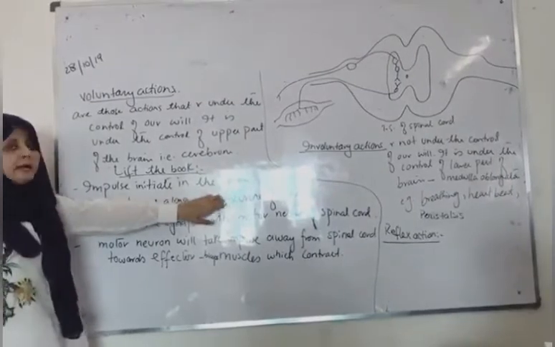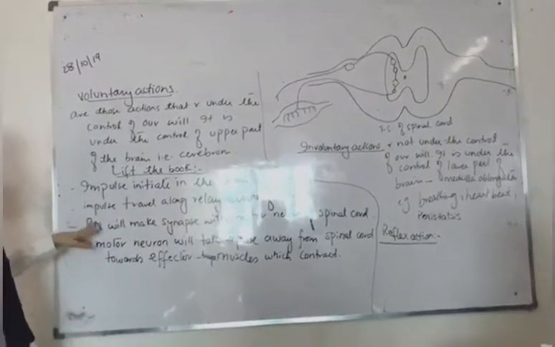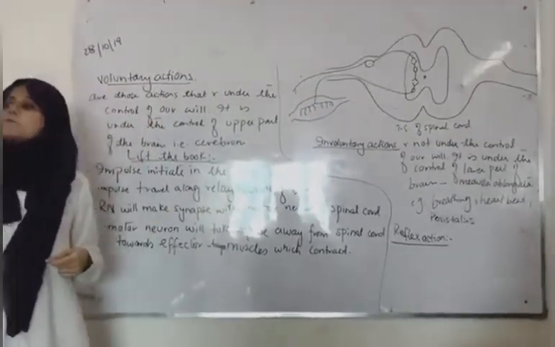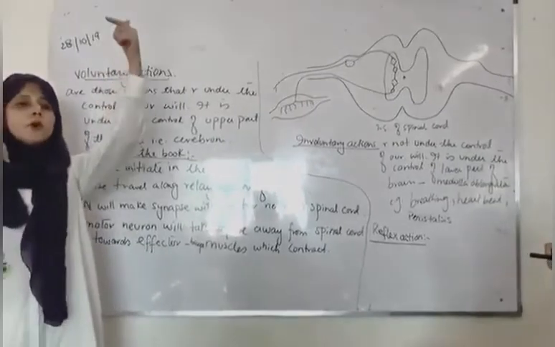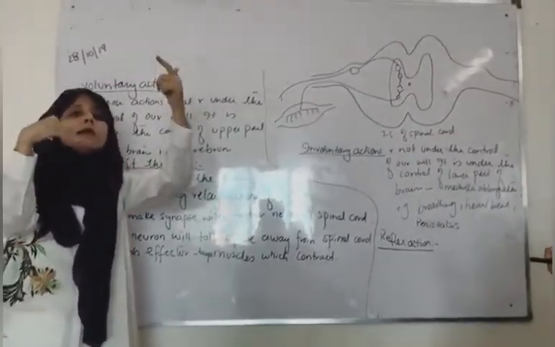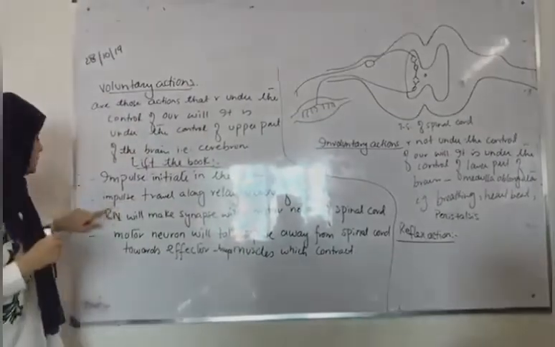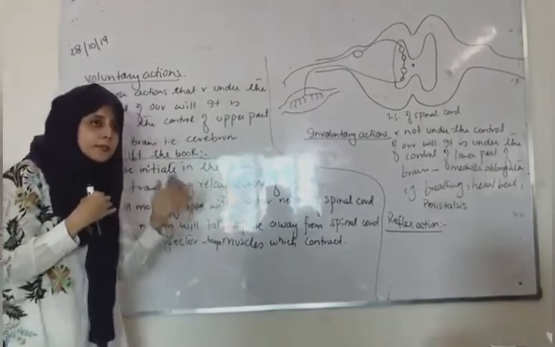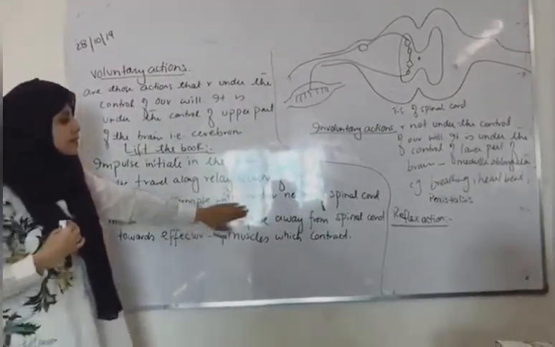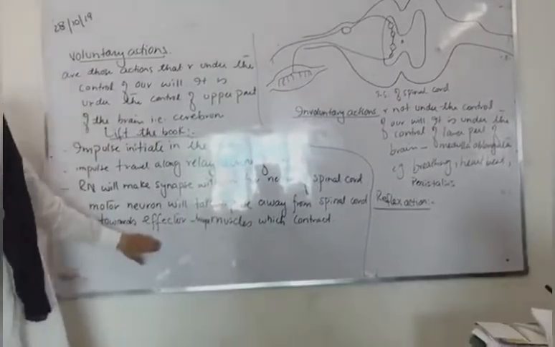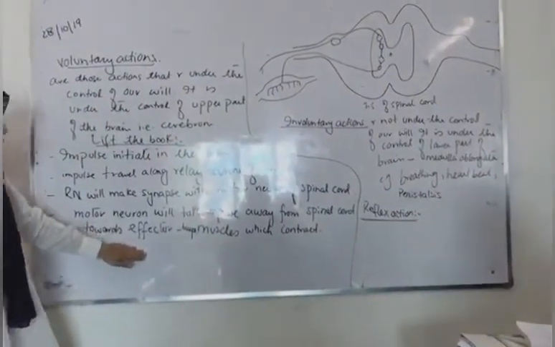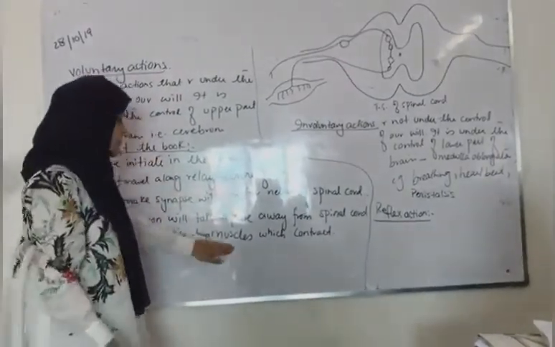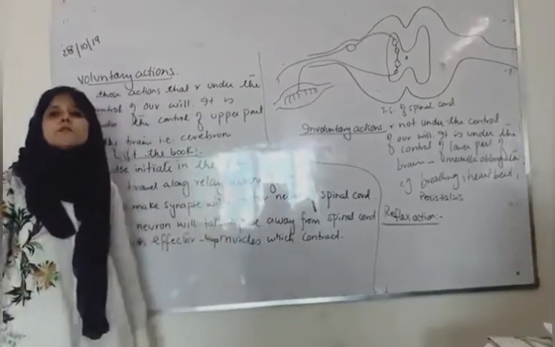Now, the impulse will initiate in the brain. This impulse will travel along the relay neuron of the brain, and we know that the relay neuron will always make synapse with the motor neuron. Here the relay neuron will make synapse with the motor neuron of the spinal cord. Okay. Now, within the spinal cord, which type of neuron is present? Motor neuron is present. The motor neuron will take impulse away from the spinal cord towards the effector. In this case, the effector would be the bicep muscles because we want to bend our arm. Therefore, bicep muscles will contract.